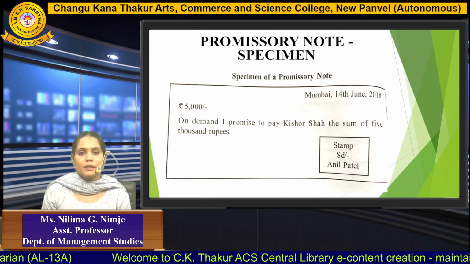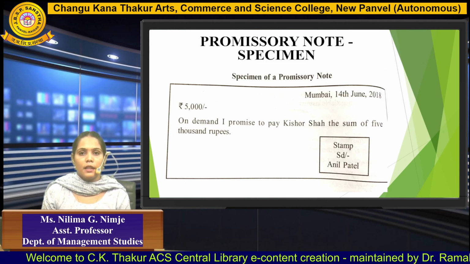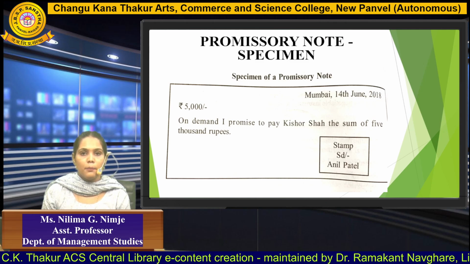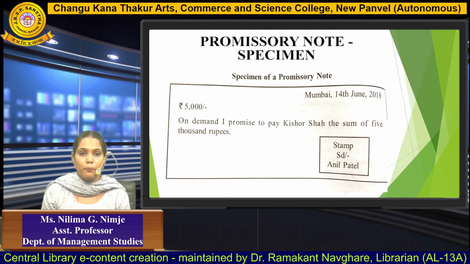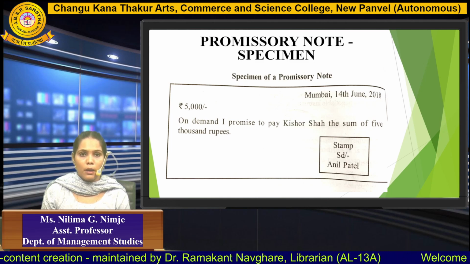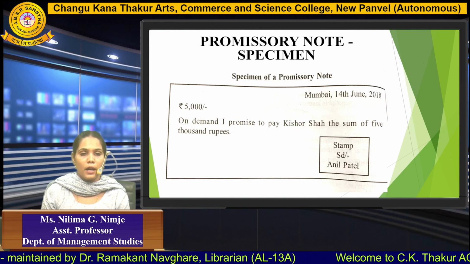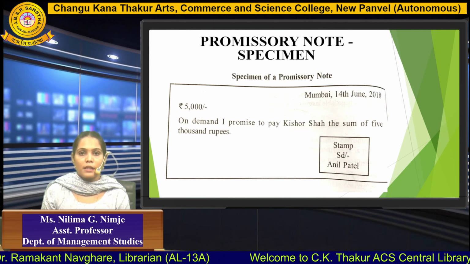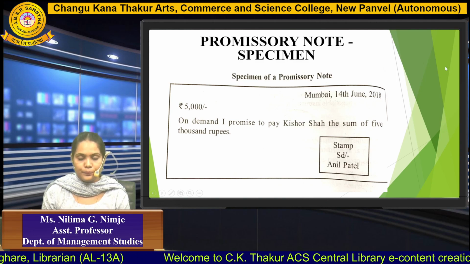This is a specimen of a promissory note. Here you can see there is the date, the place, the amount, and there is a stamp and a sign, and the name of the person who is going to pay the money. His name has been there. As you can see, on demand, I promise to pay Kishore Shah the sum of 5,000 rupees. So here Kishore Shah is the payee, whereas Anil Patel is the maker.